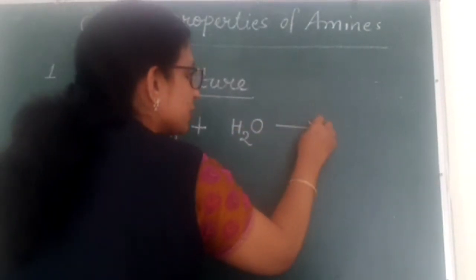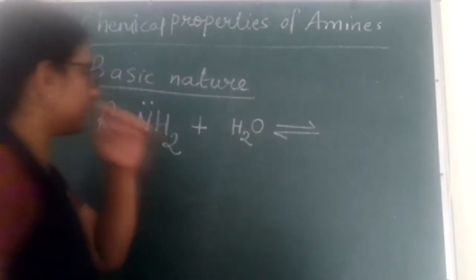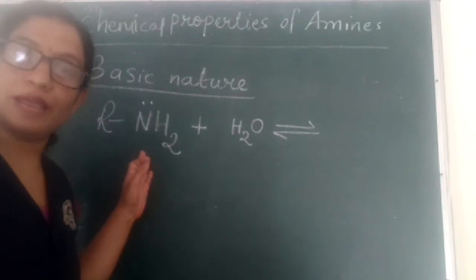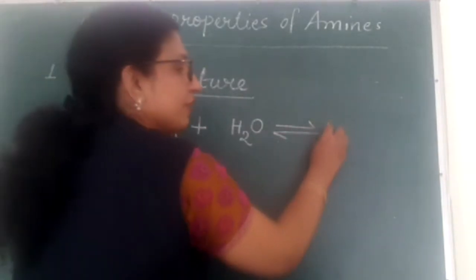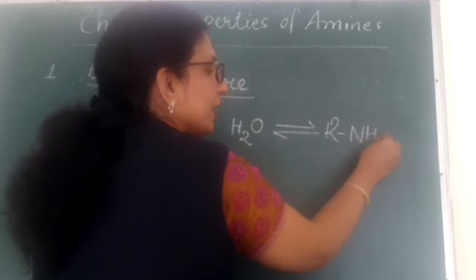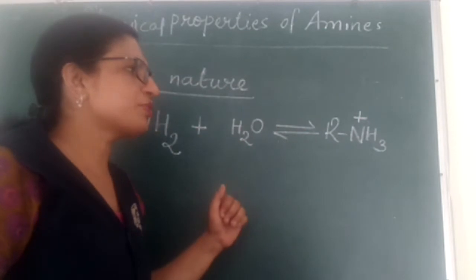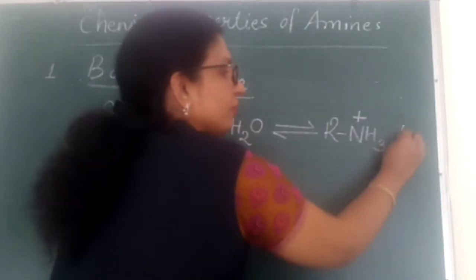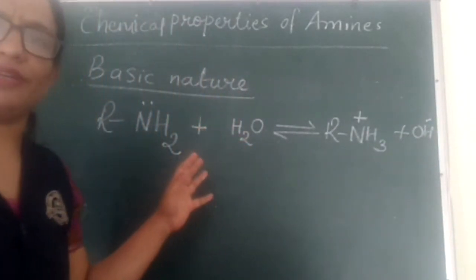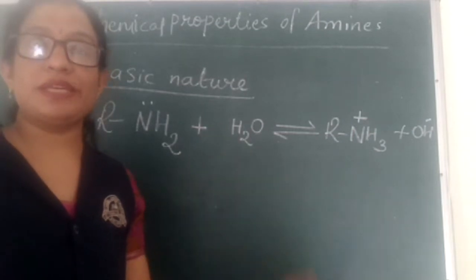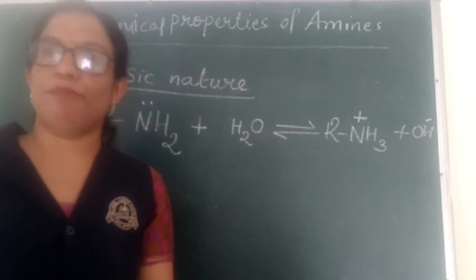Now, in this reaction, you can see I am putting a reversible sign here. In this reaction, the amine, because it is behaving as a base, will accept a proton from the water and will convert into RNH3 with a positive charge on nitrogen. This is a substituted ammonium ion. Along with this, OH minus from the water will be formed. So this is a reaction in the form of an equation showing the basic nature of amine. As in this reaction we can see the amine is accepting a proton.